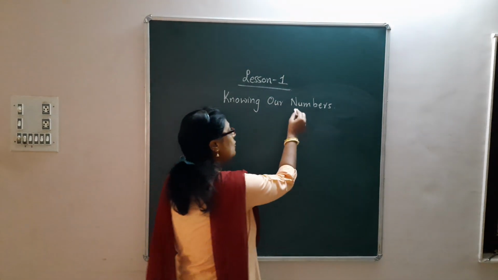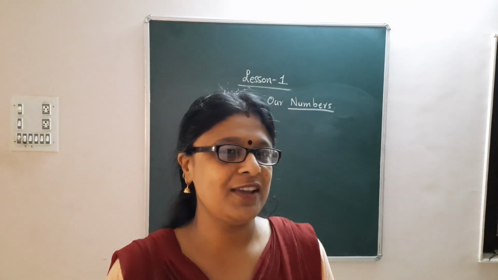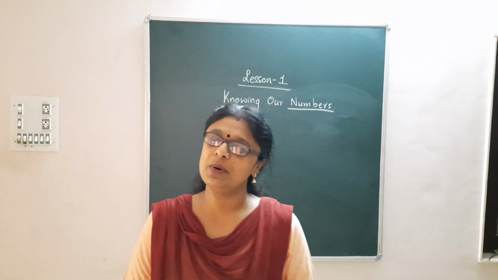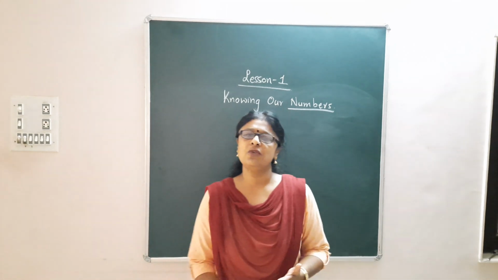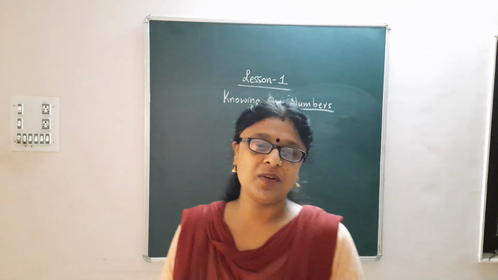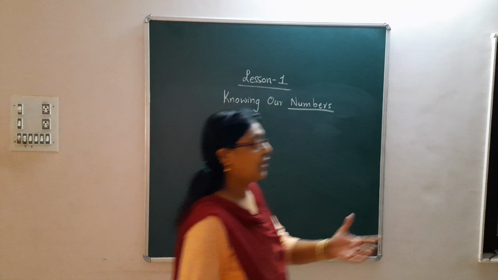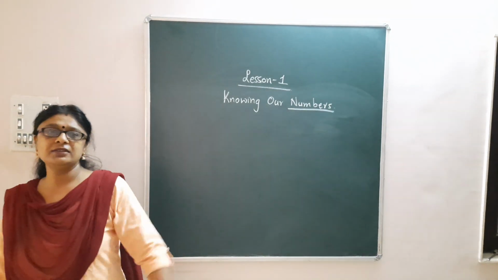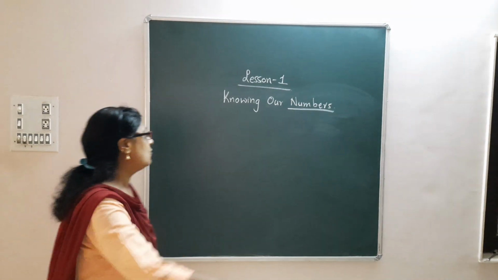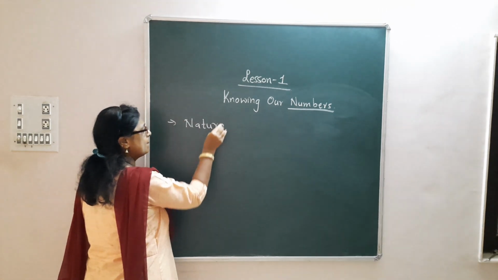So first we start with lesson number 1 in maths, knowing our numbers. Now first, numbers. Right from junior KG, we have been studying numbers: 1, 2, 3, 4, right up to 100, thousands. So first let me give you an introduction of the types of numbers. Can anybody tell me which are the types of numbers? First we study about natural numbers.